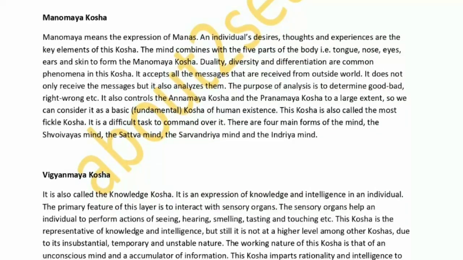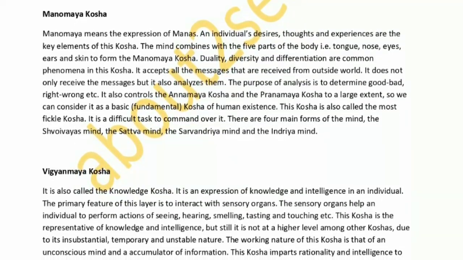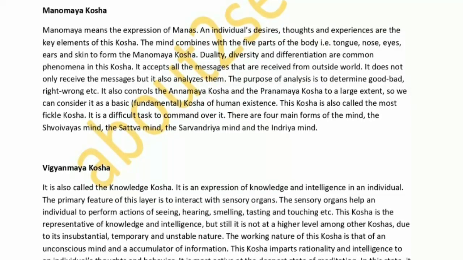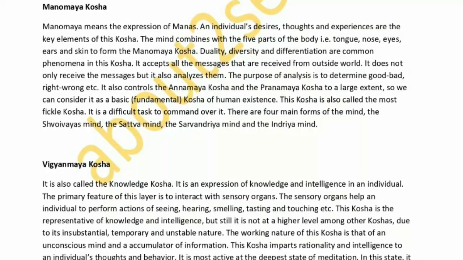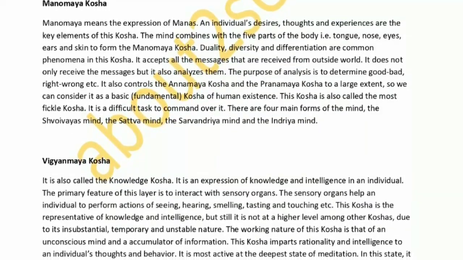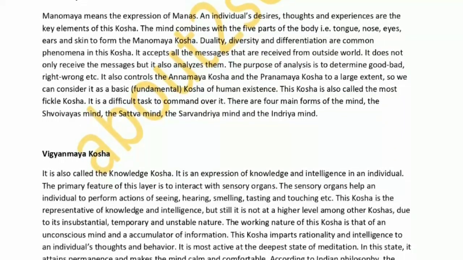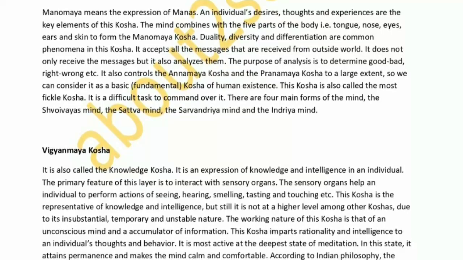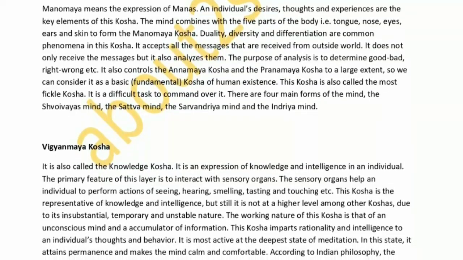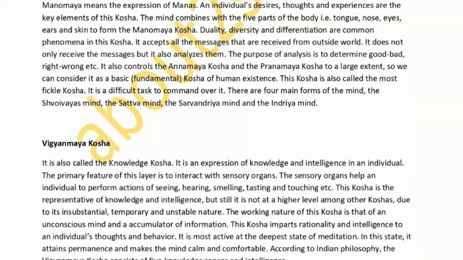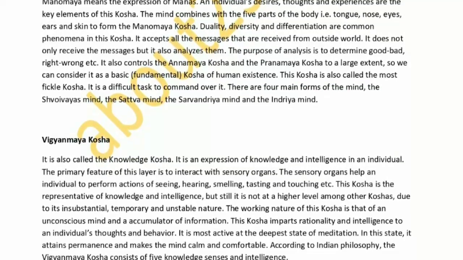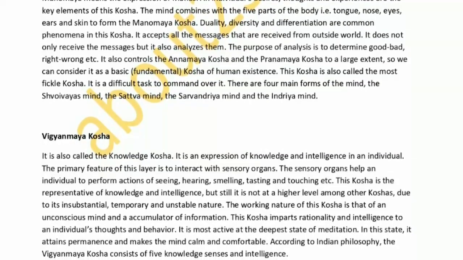Vijnanmaya Kosha. It is also called the knowledge kosha. It is an expression of knowledge and intelligence in an individual. The primary feature of this layer is to interact with sensory organs. The sensory organs help an individual to perform actions of seeing, hearing, smelling, tasting and touching etc. This kosha is the representative of knowledge and intelligence, but still it is not at a higher level among other koshas,